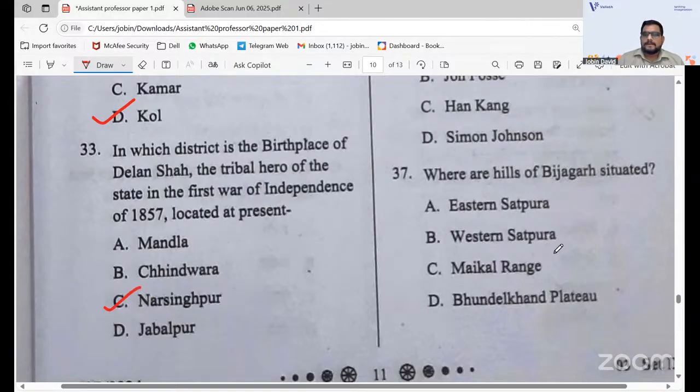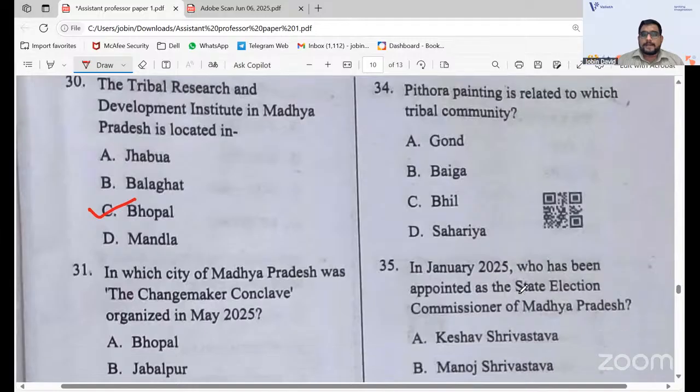Okay, so the next one, Pithora painting. Just as I told you, Pithora paintings, we discussed them in the classes also. It is related to which tribal community? I think all my MPPSC students can answer this question. That is the Bhil group, the most populous tribe, in the first position because they are larger in population. They're the largest group, Bhil. I was pronouncing it as Bill, but my students corrected it to Bhil, because I was very new to this tribal community. So Pithora paintings, Bhil is the answer.